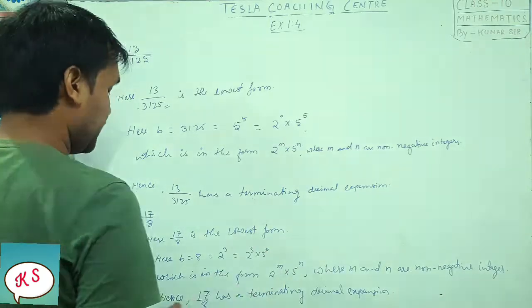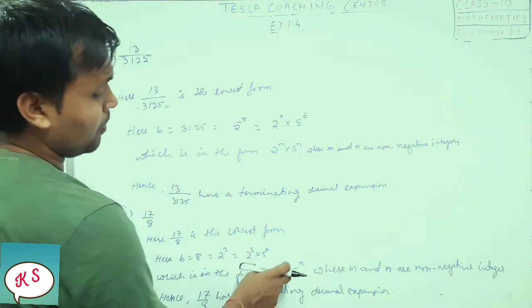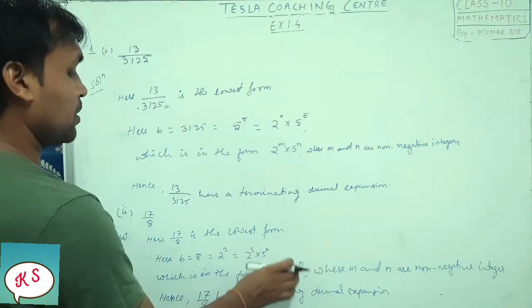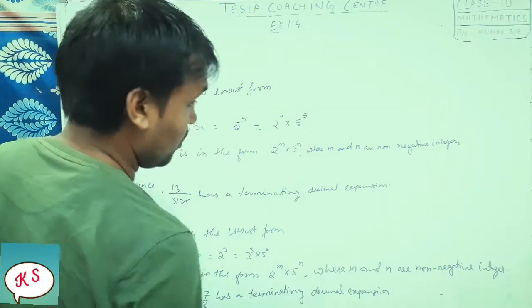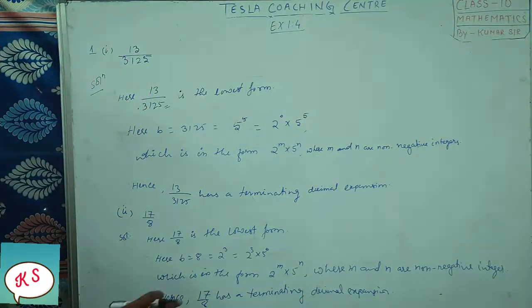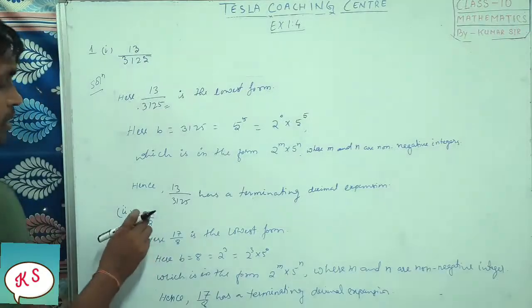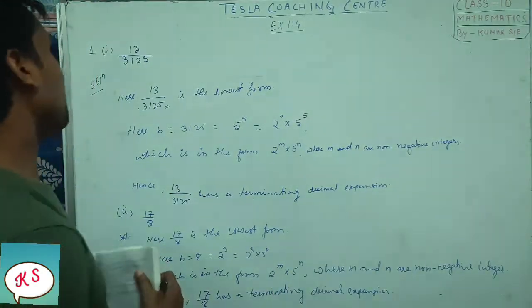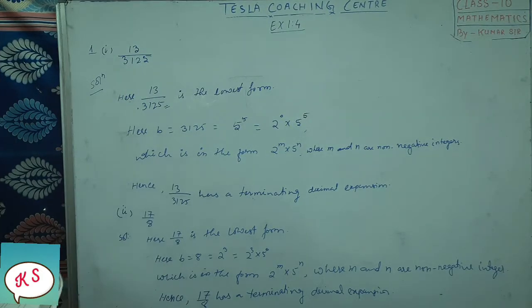So we can put that, which is in the form of 2 to the power m into 5 to the power n, where m and n are non-negative integers. Since it is coming in this form, hence 17 by 8 is a terminating decimal expansion. Hope you have understood. It is a very easy question. A few more we will be doing from here, and then we will proceed to the next questions.